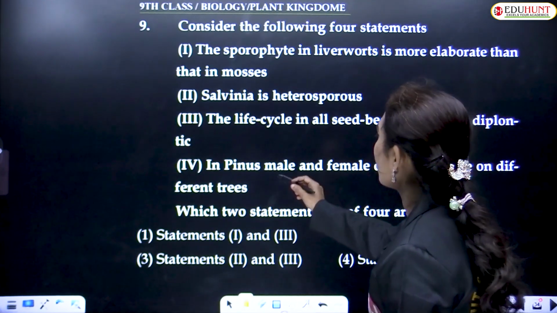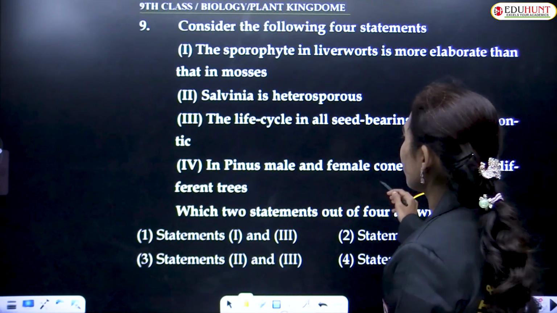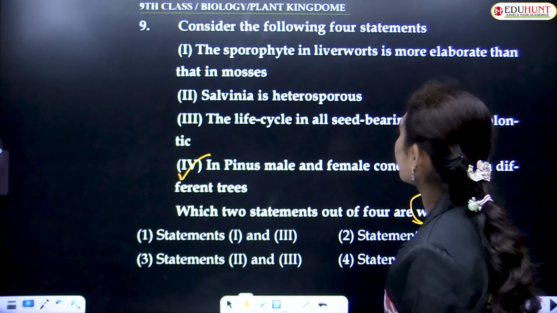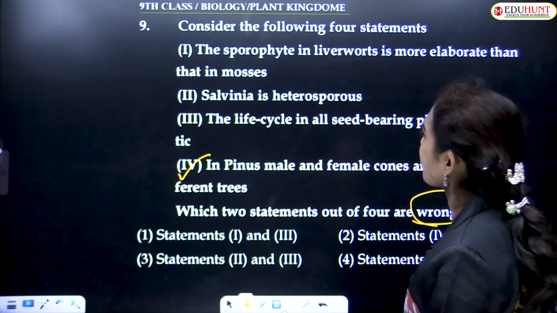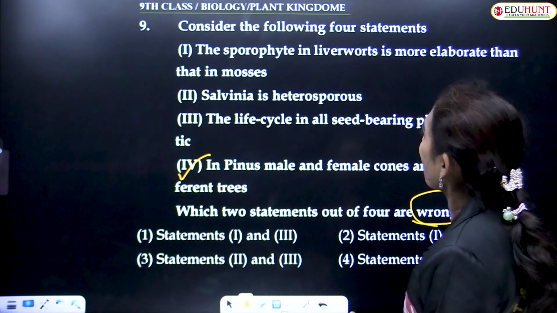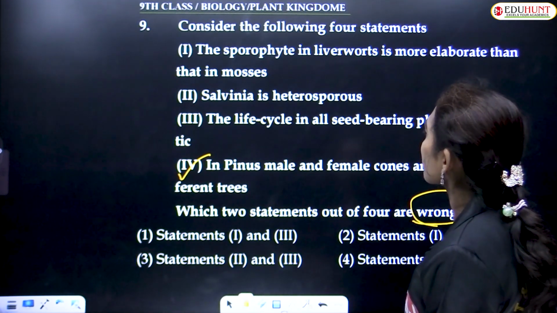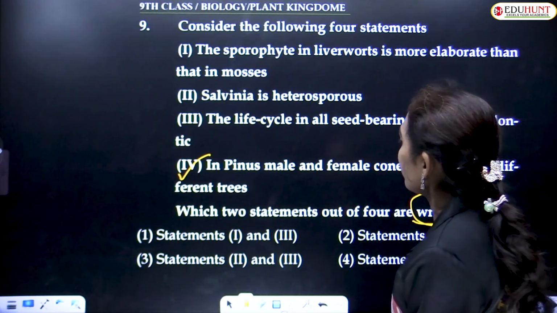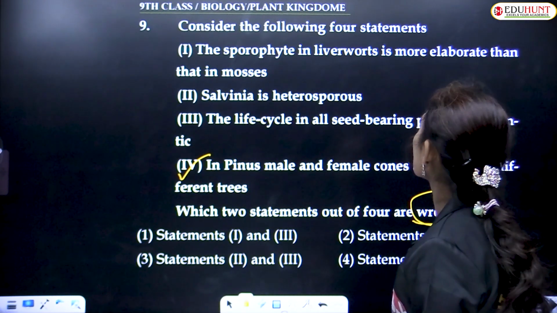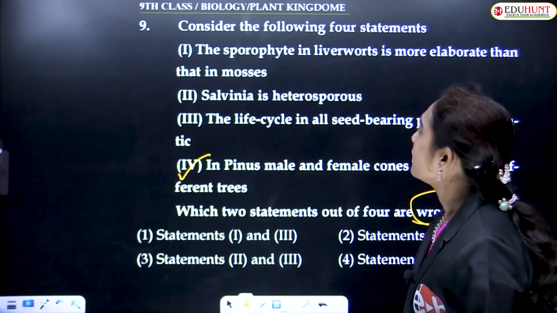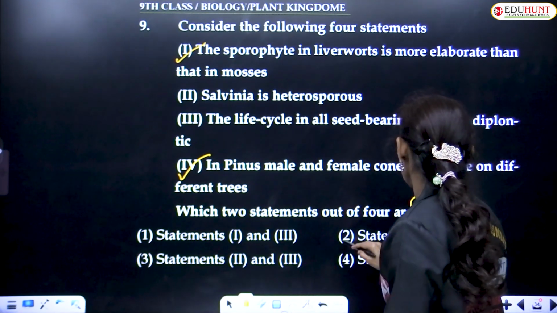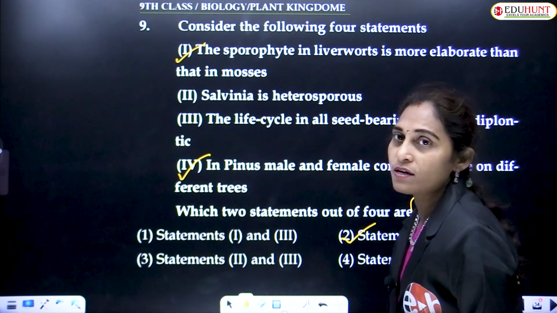We can say that in Pinus, male and female cones are born on different trees is a wrong one. The life cycle in all seed-bearing plants is diplontic. The sporophyte in liverworts is more elaborate than in mosses, and Salvinia is heterosporous. So the statement that the sporophyte in liverworts is more elaborate than in mosses is wrong. So statements 1 and 4 are wrong.